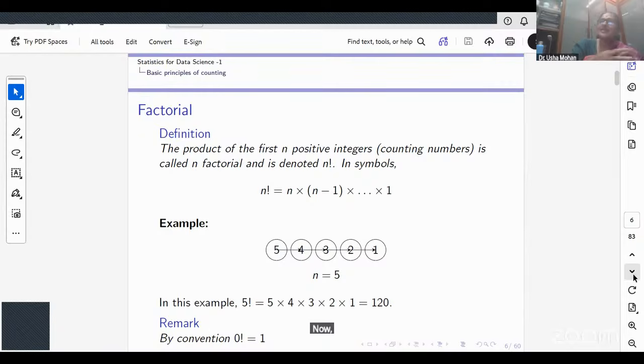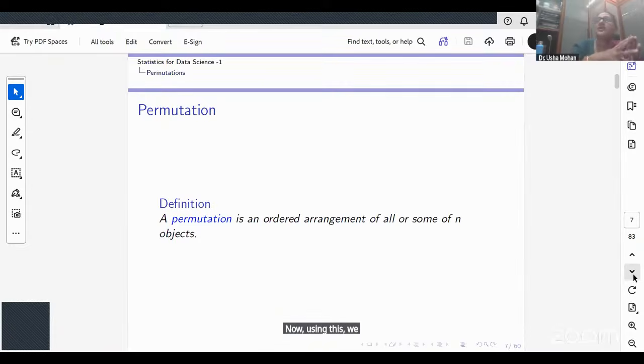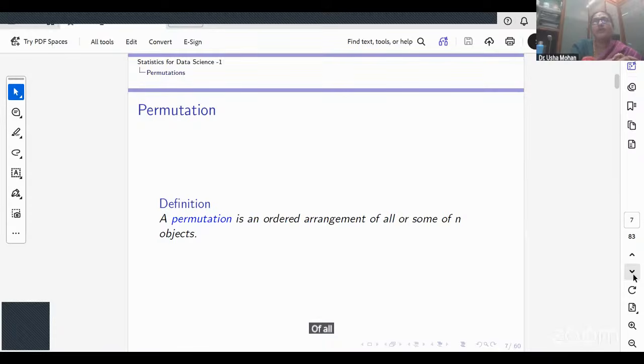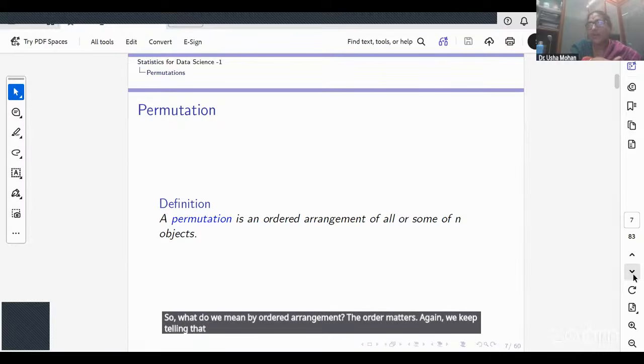Now, using this, we use the multiplication rule to define what is called a permutation. The actual definition of a permutation is an ordered arrangement. I repeat, a permutation is an ordered arrangement of all or some of n objects. So what do we mean by ordered arrangement? The order matters. Again, we keep telling that the order matters.